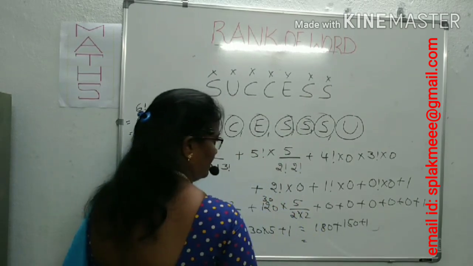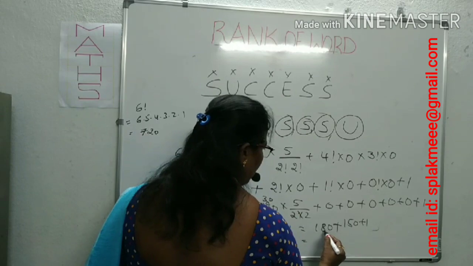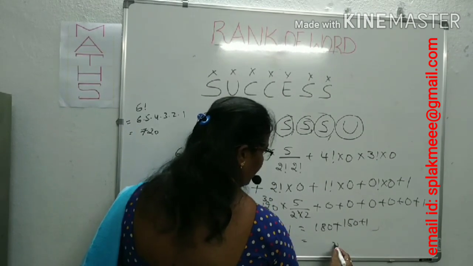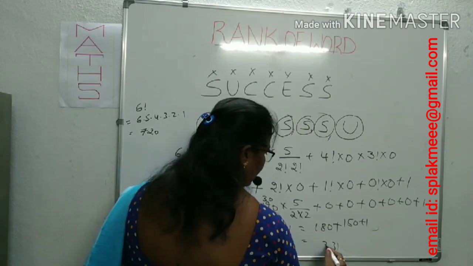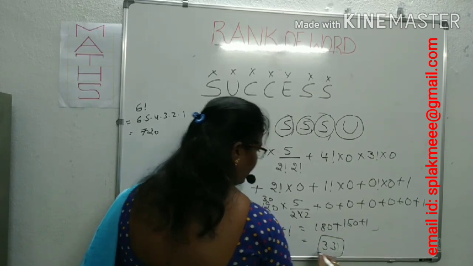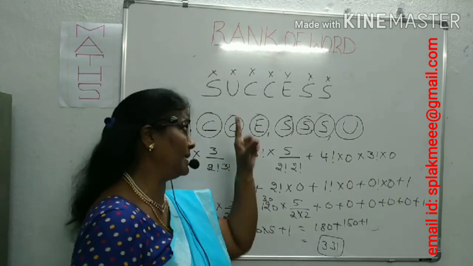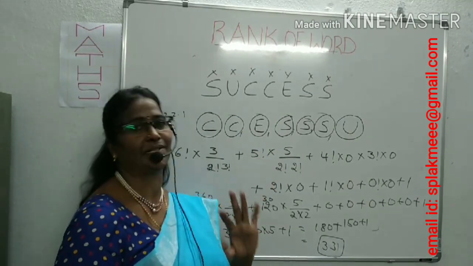By addition of this, what happened? 1, 8 plus 5 is 13, 3, 1. 1 plus 1 plus 1 is 3. 331. This is the rank of the word SUCCESS. What we can observe is there are 2 letters repeated, C is repeated, S is repeated, but the process is the same.